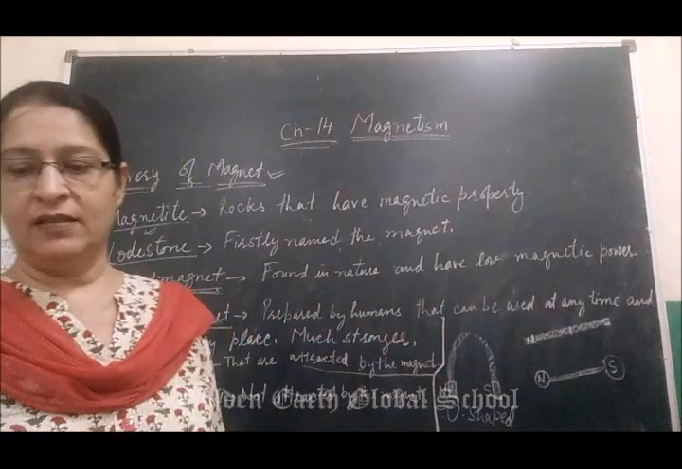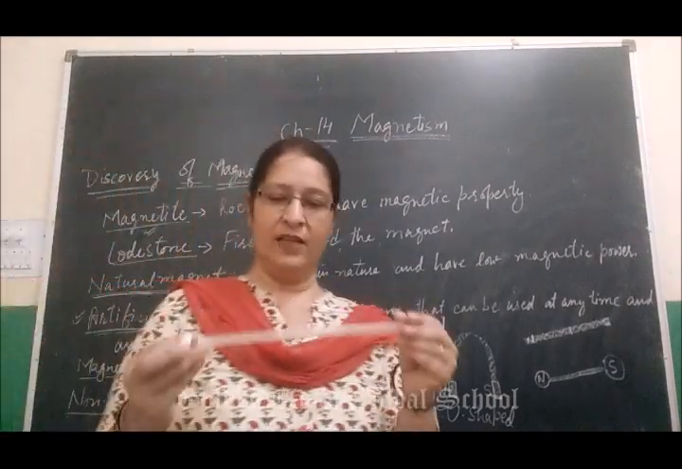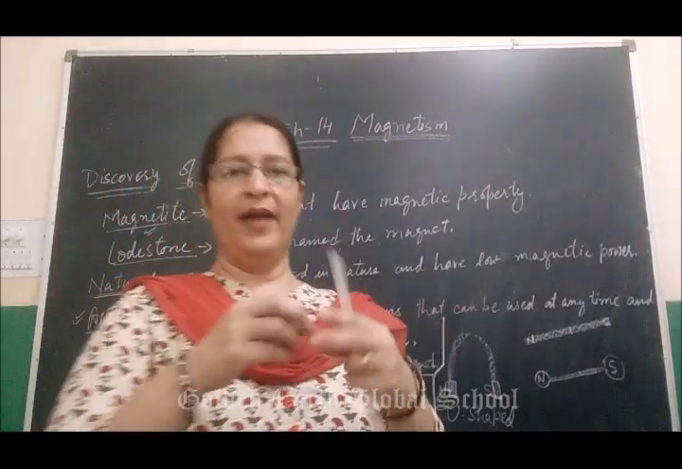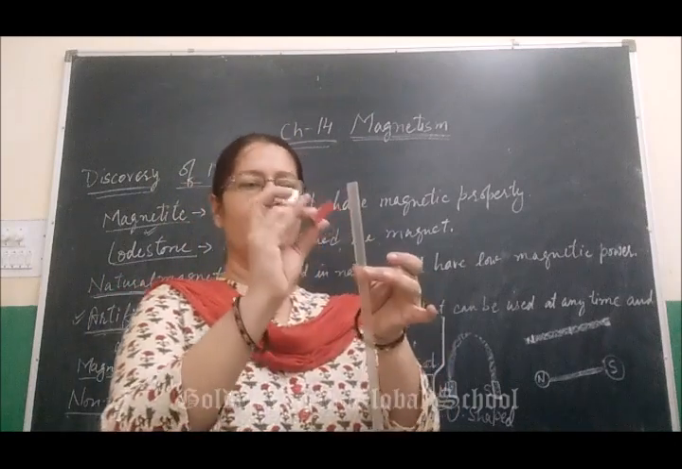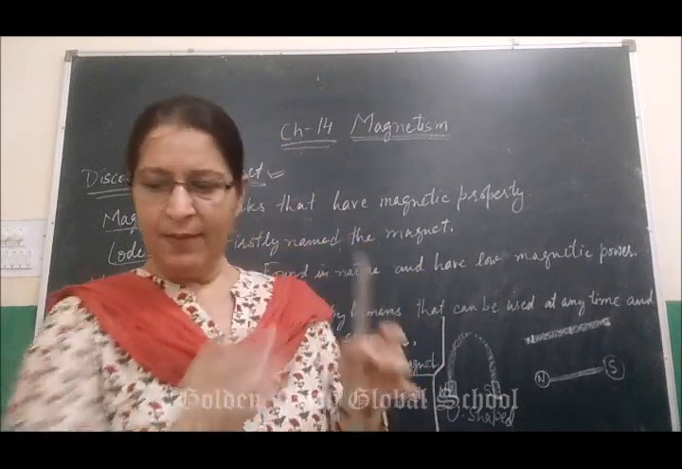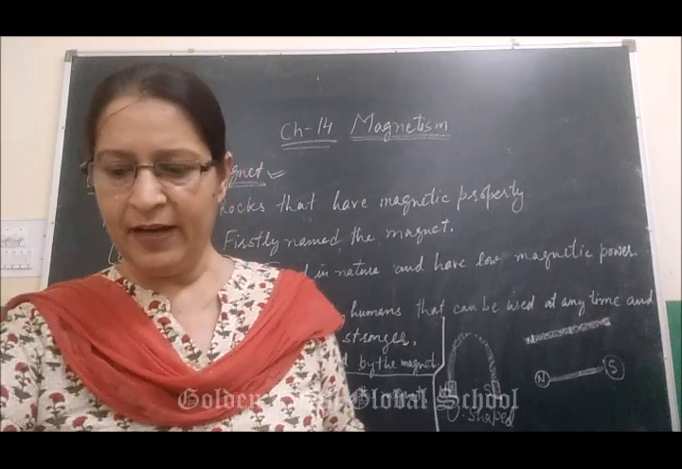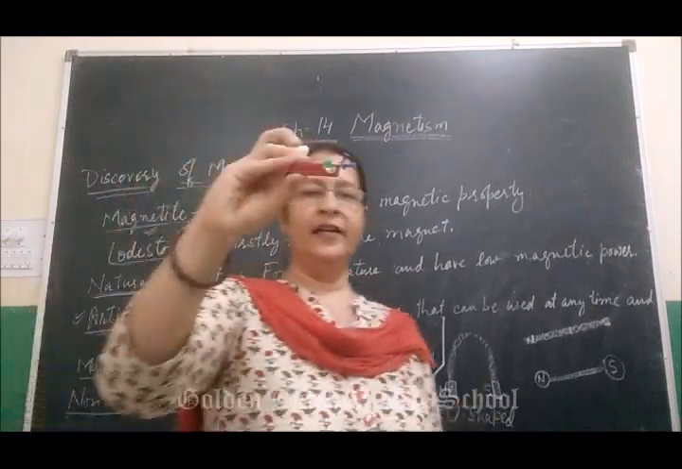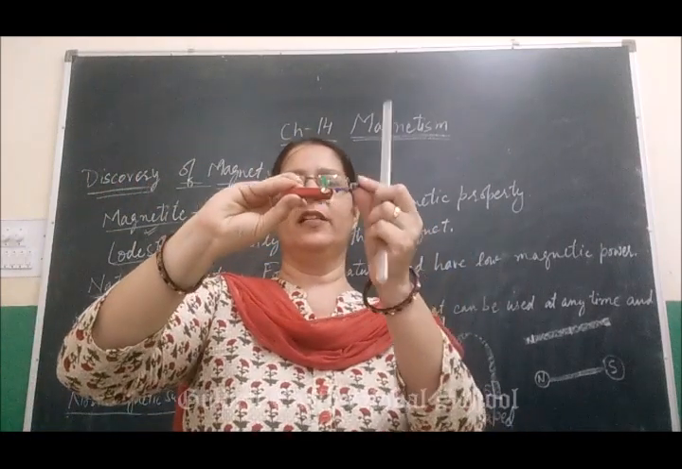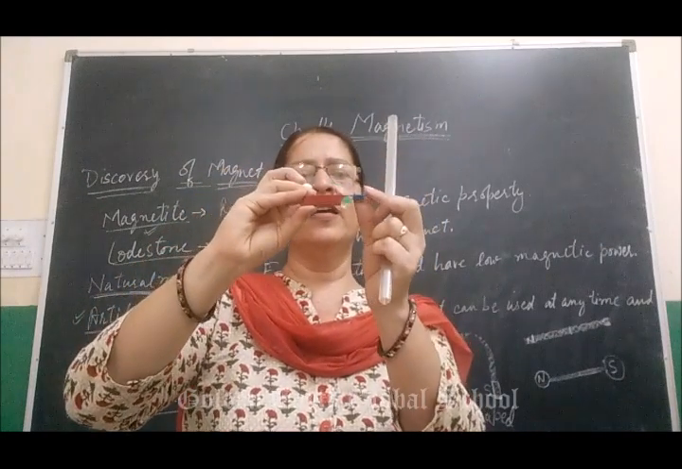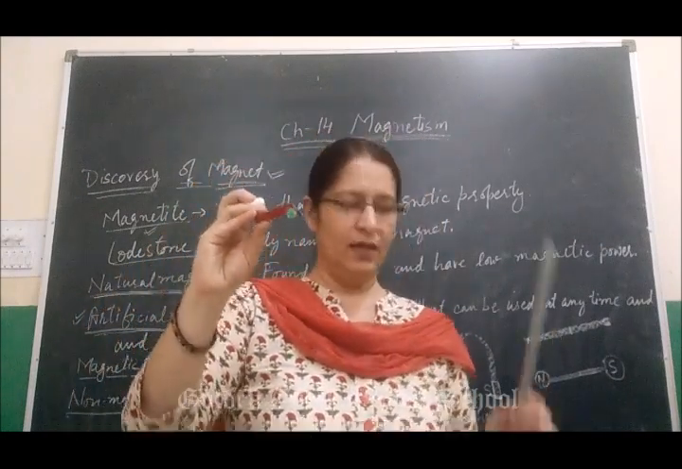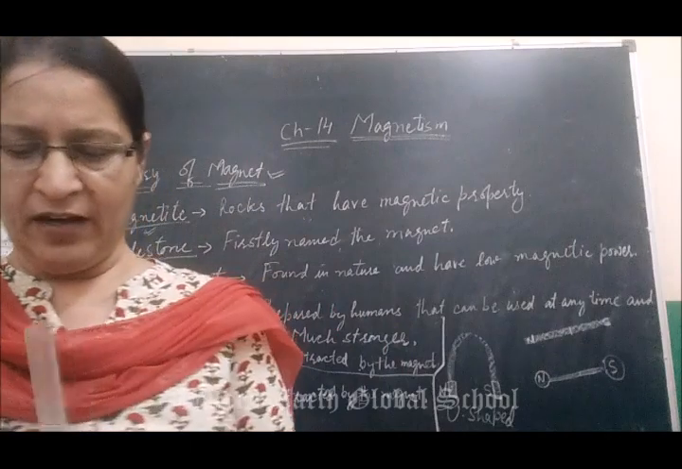For example, plastic. Plastic is not attracted by a magnet. See, this plastic is not attracted by a magnet, whereas these iron clips are attracted by a magnet because they contain iron. Iron is a magnetic substance. Understood?